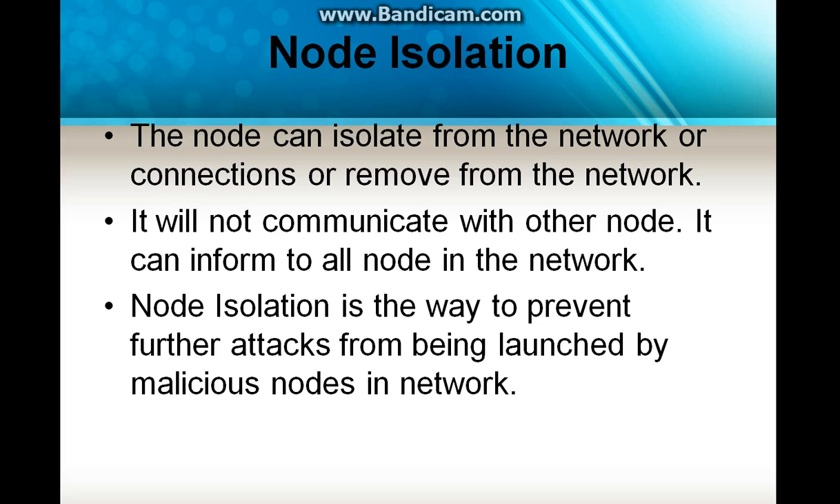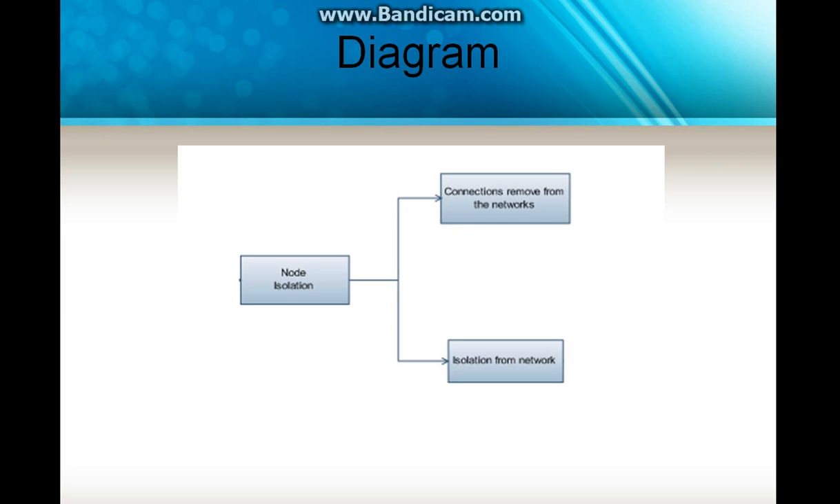This node isolation can isolate a node from the network or the connection, or remove it from the network. It will not communicate with other nodes, and it can inform each and every node in the network. The node isolation is used to prevent future attacks launched by the malicious node, because the node isolation is done only to prevent future attacks by malicious nodes. So this is the diagram. Node isolation is going to remove the node from the network and isolate it from the networks, and then our database should be vanished here.